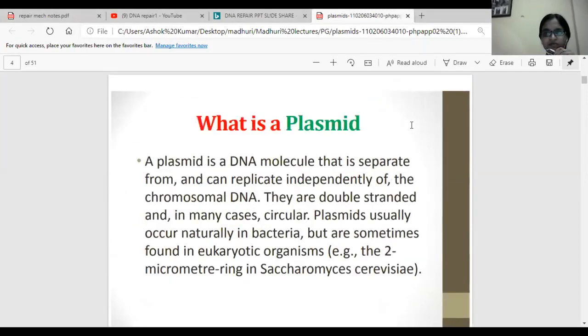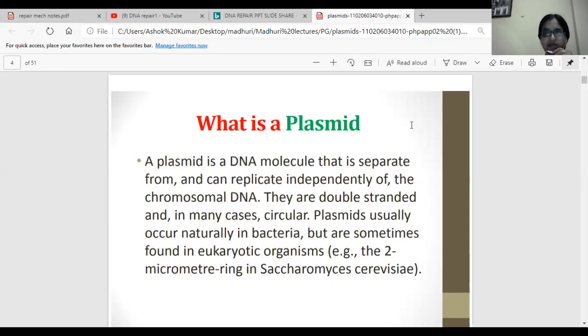Now let us understand what a plasmid is. A plasmid is a DNA molecule that is separate from and replicates independently of the chromosomal DNA. So till now we have understood what chromosomal DNA is. It is the main genetic material present in the cell. Right. But what is a plasmid? It is the extrachromosomal genetic element.